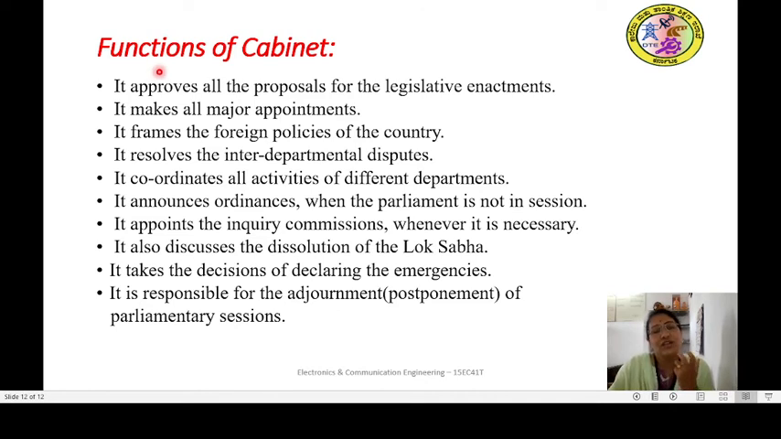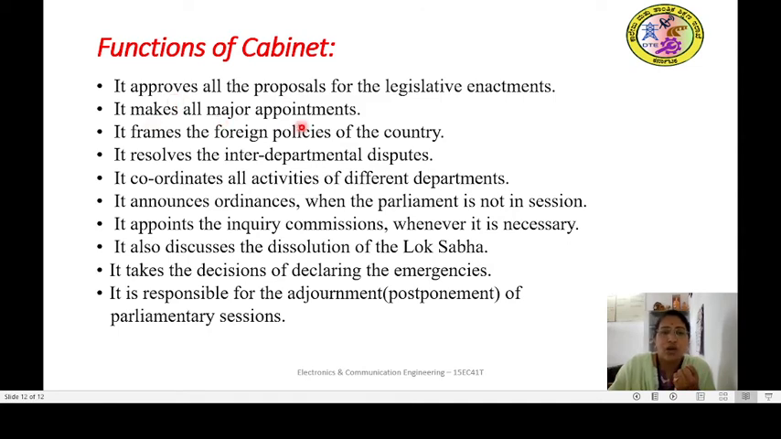Okay, next, what are the functions of cabinet? So we studied what is cabinet and who are the cabinet ministers. Now let us look at the functions of cabinet. It approves all the proposals for the legislative enactment. Legislative enactment means regarding laws, making of the laws or making the amendments, changing. So related to legislative, the proposals will be approved by the cabinet.